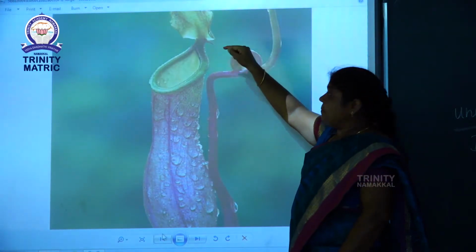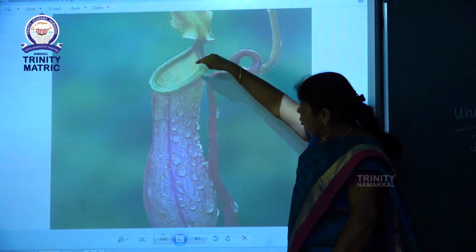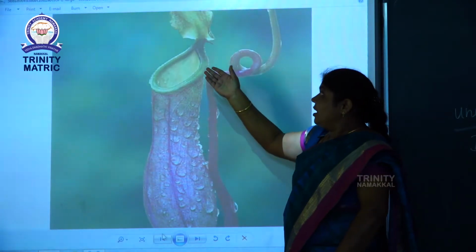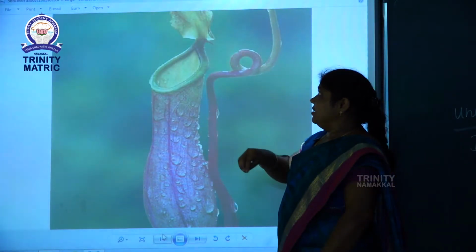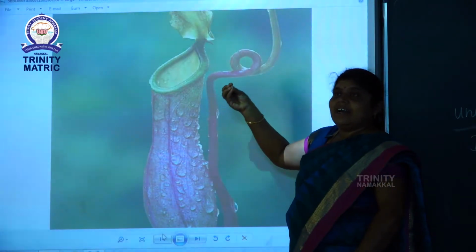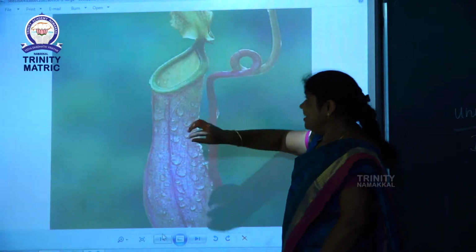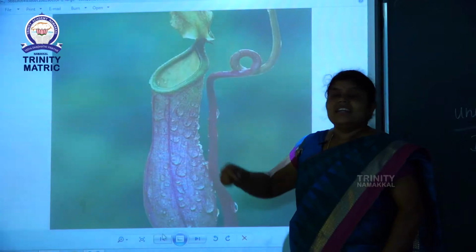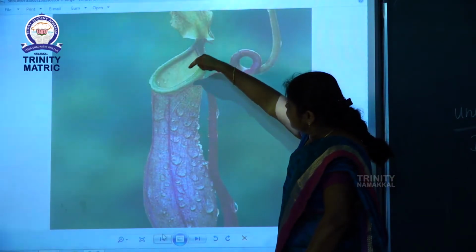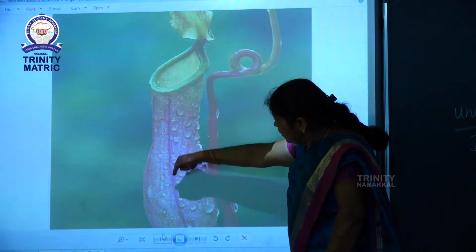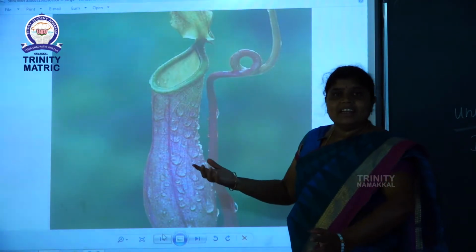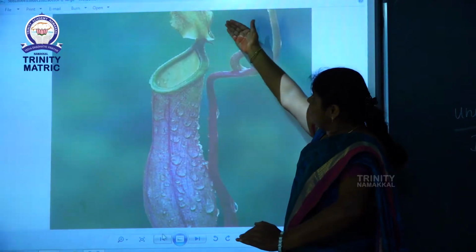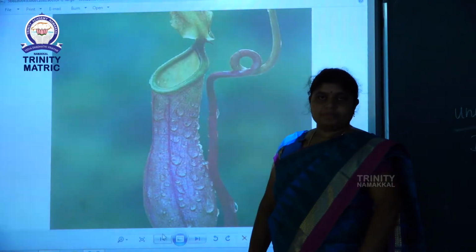That insects come and enter into the lid. This lid is sticky in nature. Here honey is available, so that insects come and sit on the leaf lid and eat the honey. At that time the insect falls down into the flower, and automatically the lid is closed.